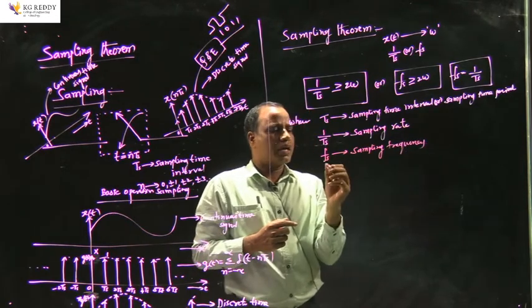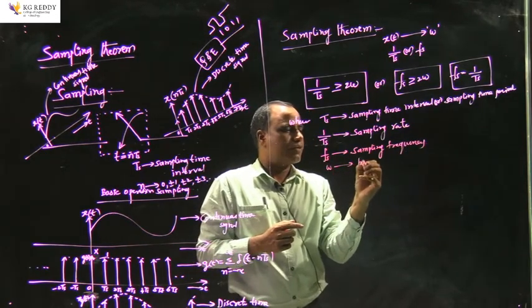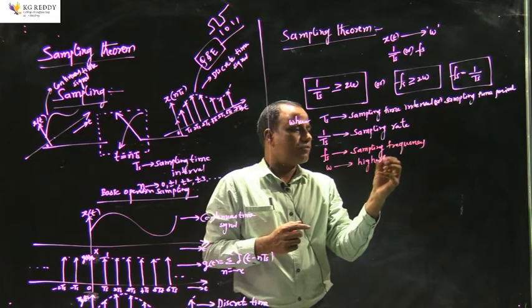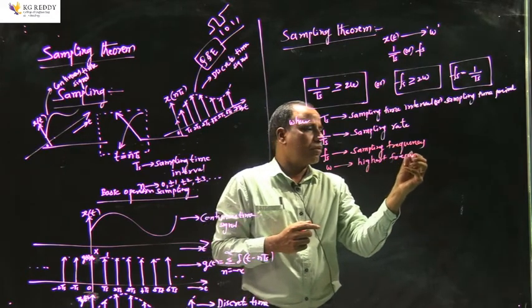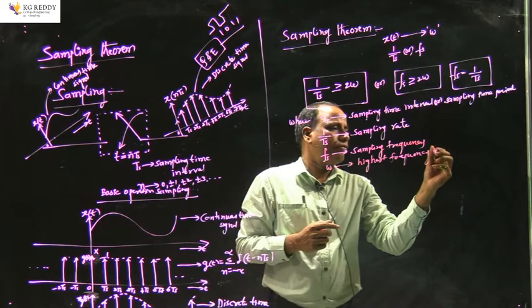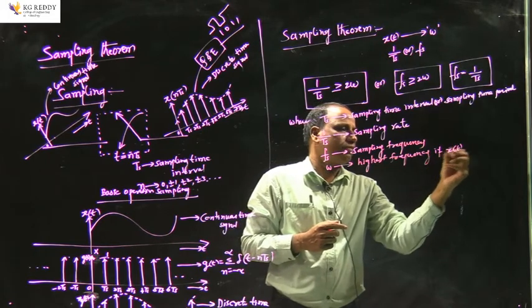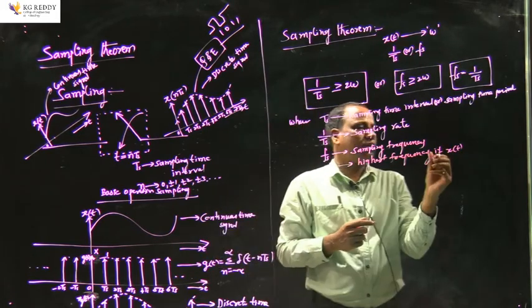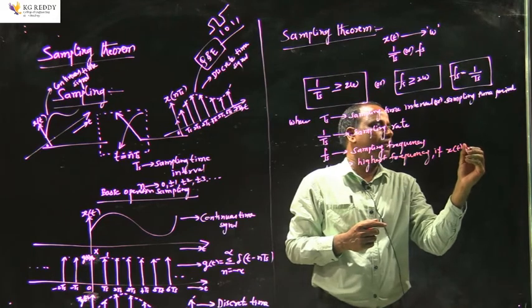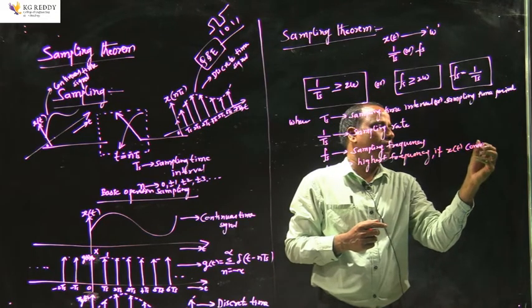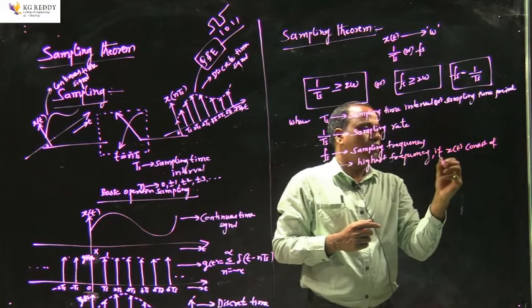And we know this omega is the highest frequency of the message signal, if x of t consists of multiple frequencies.